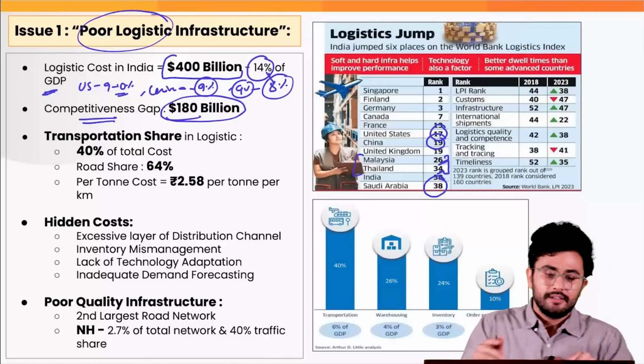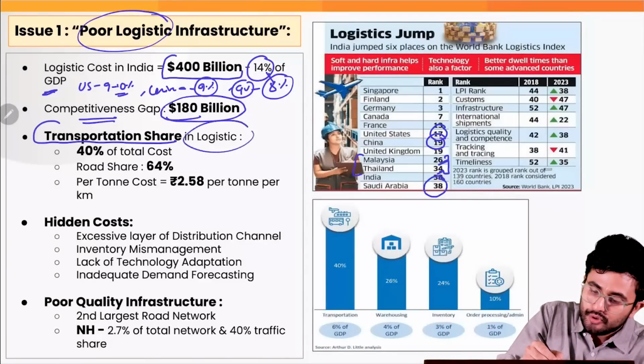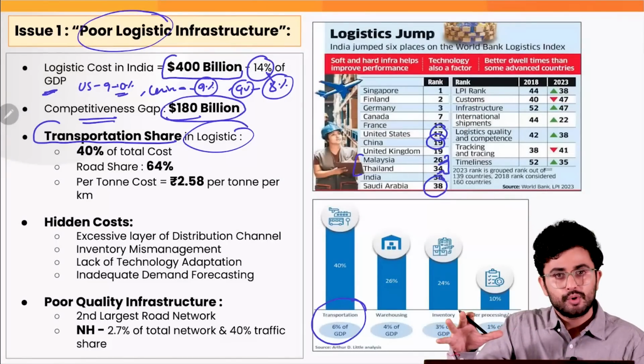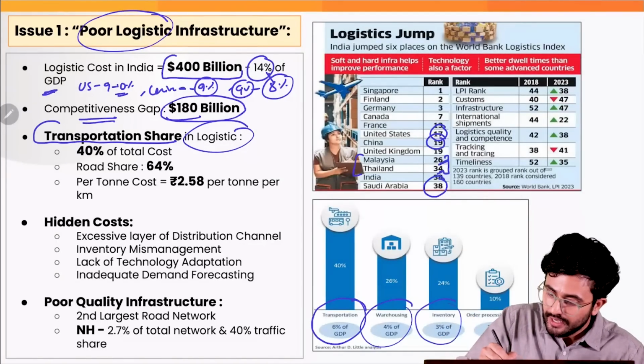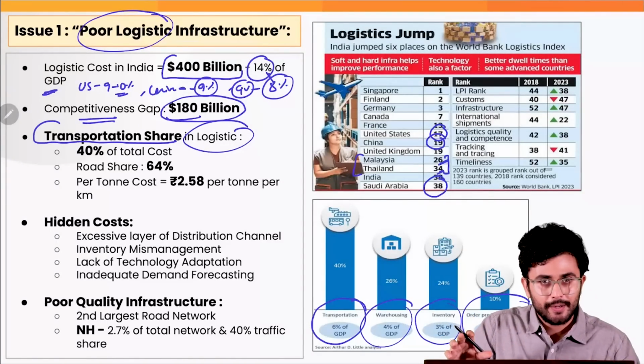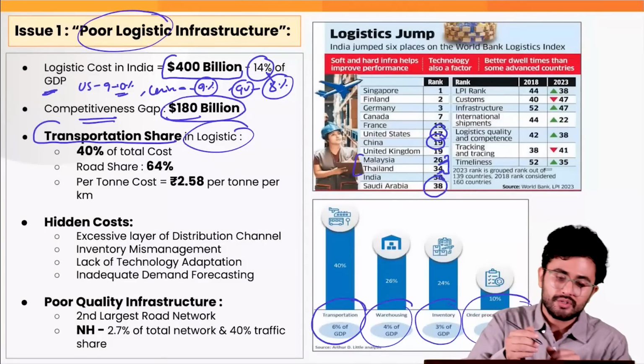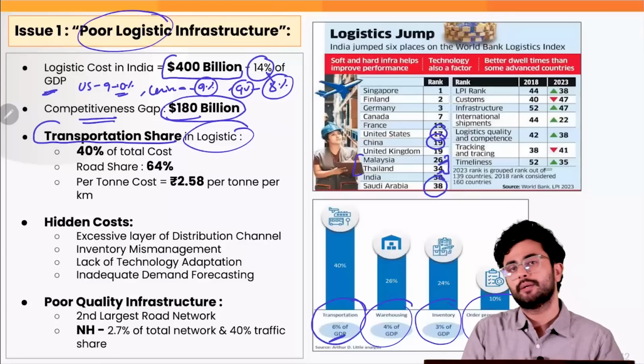Correct? Then the transportation share when it comes to logistics stands for 6% of GDP. There are various components of logistics, as for example warehousing, inventory, order processing, etc. The transportation share itself is 40% of the total cost, or the 6% of the GDP.